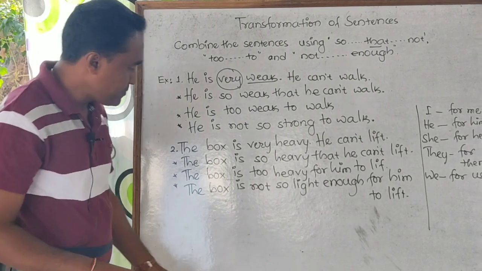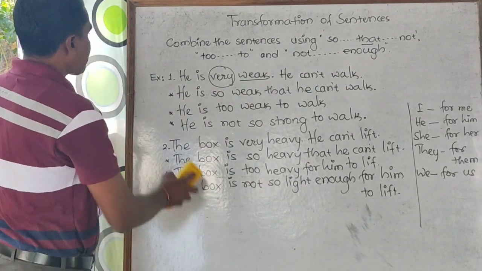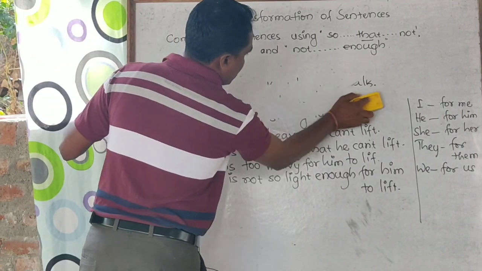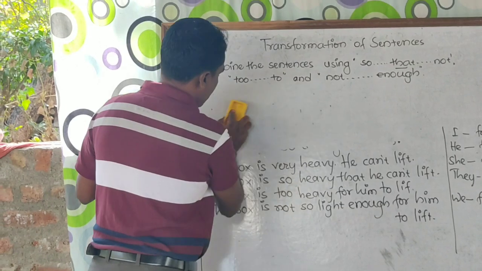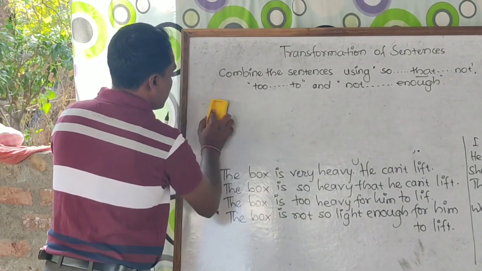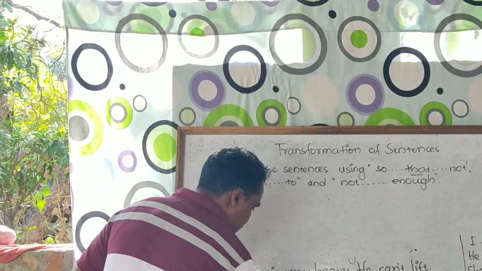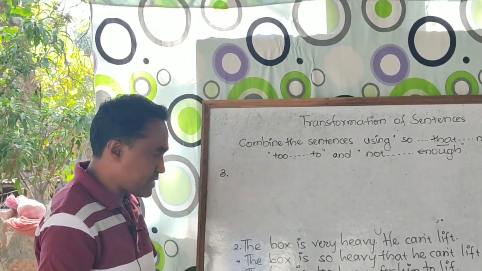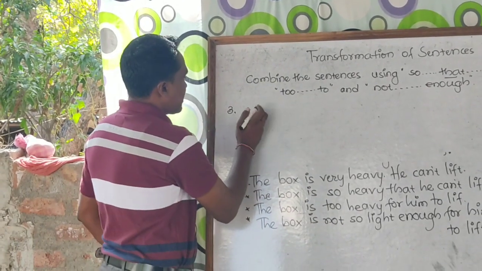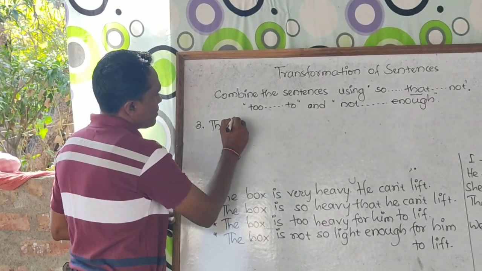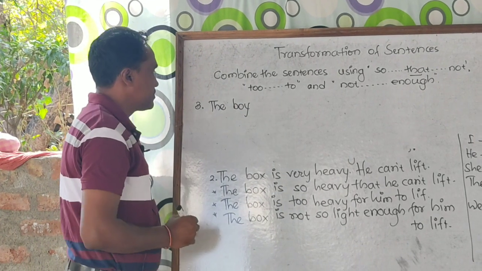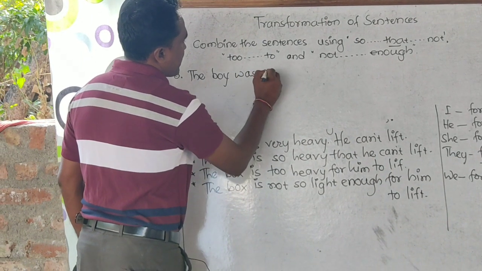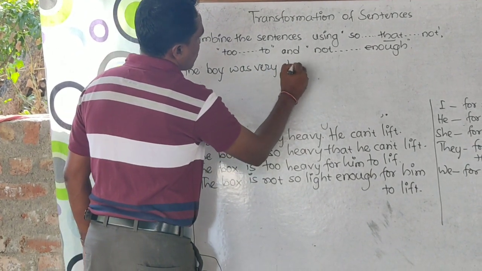Let's see one more example and wind up today's class. Take another example, this time of past tense, like the boy was very short.